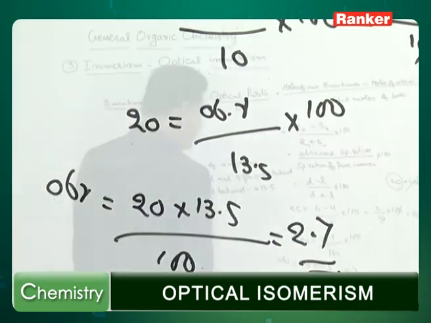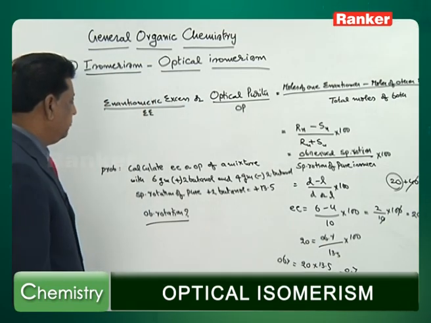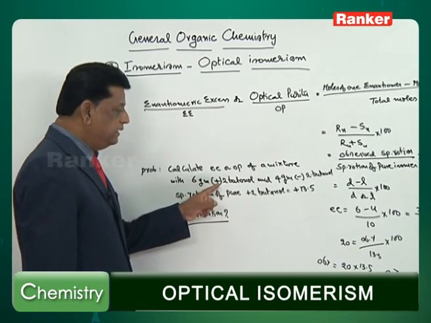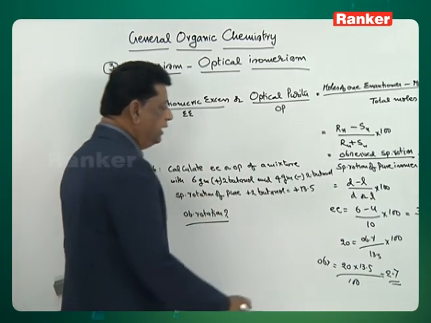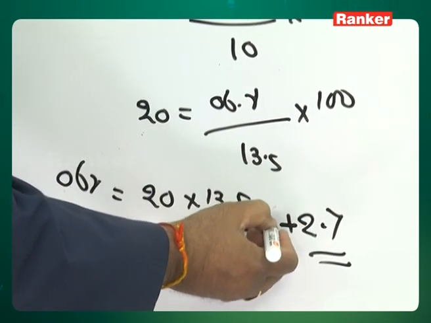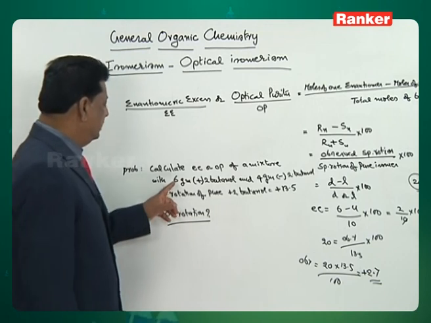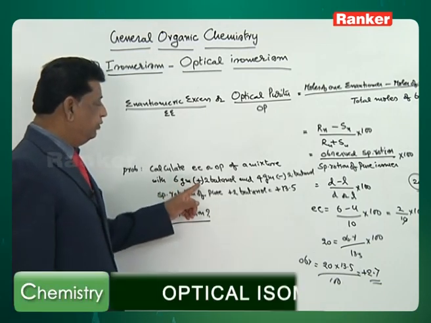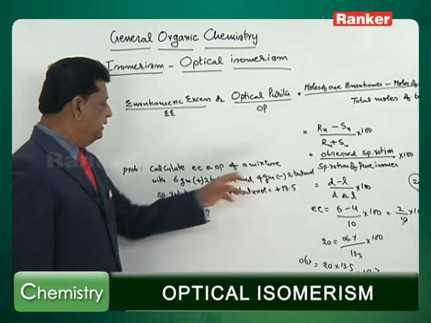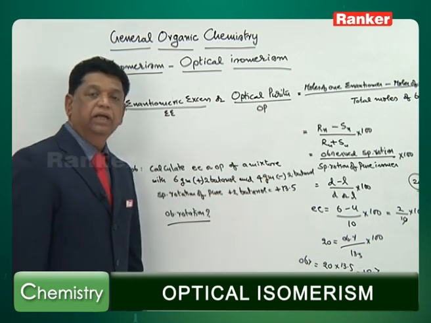So, this is the observed rotation, that means this 2.7 will be the excess. The positive one is in excess, therefore you will get the plus sign, based on which the sign will be decided. The 6 grams is the positive one, so that value is plus. If the other is more, let us say this is minus, this plus, I have to say the minus value.